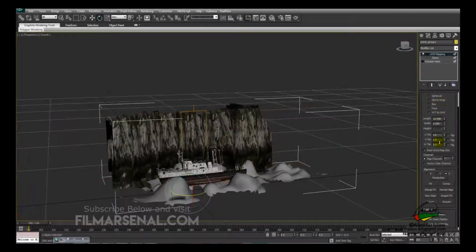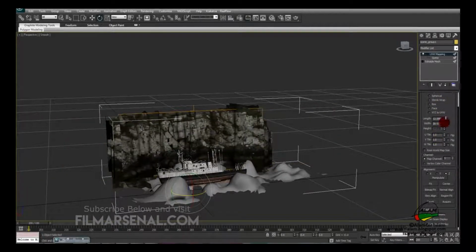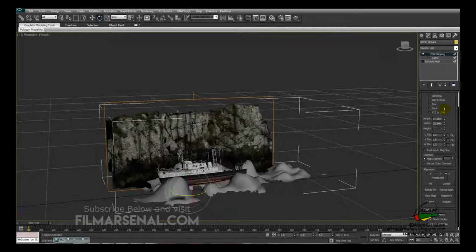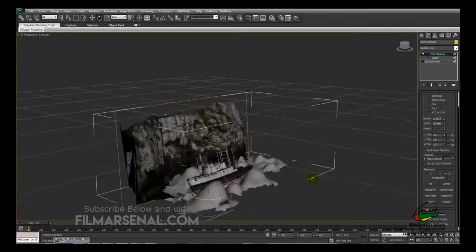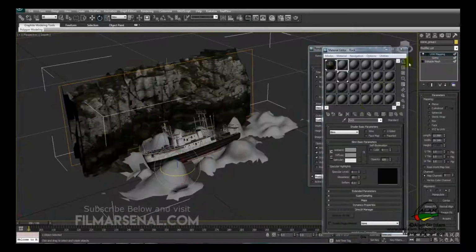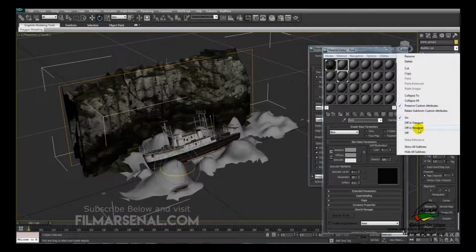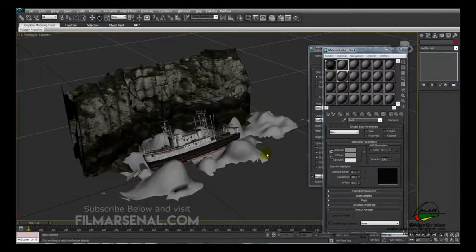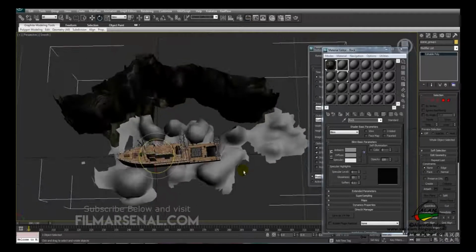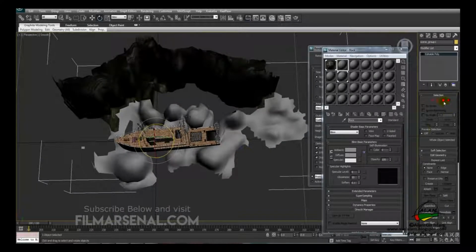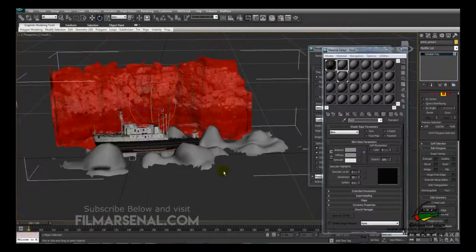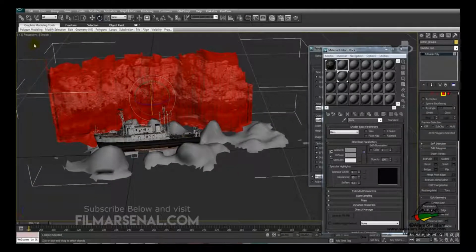by increasing the length and width. Okay, I think this is it. Now we'll convert this to editable poly. We'll right click on this and convert to editable poly. Next, we'll select the polygons which is not selected, that is the base.